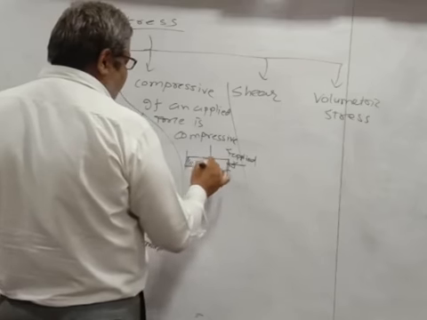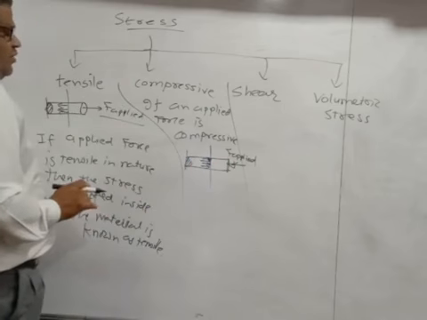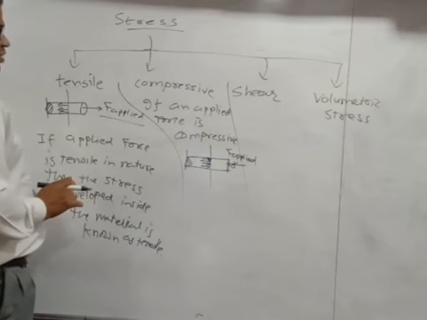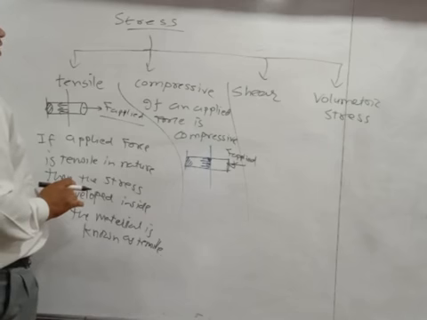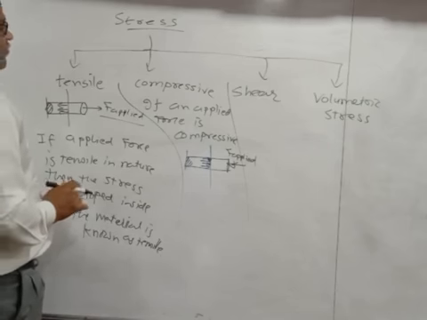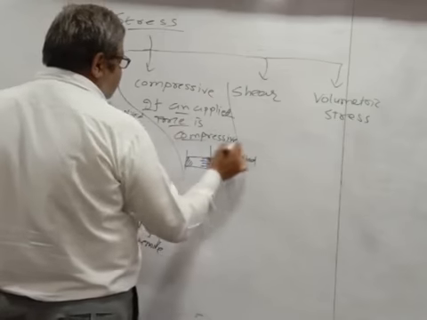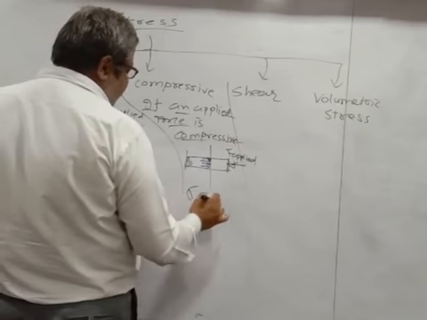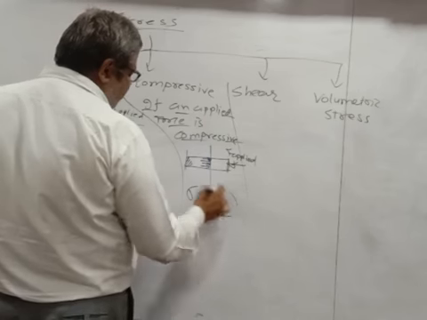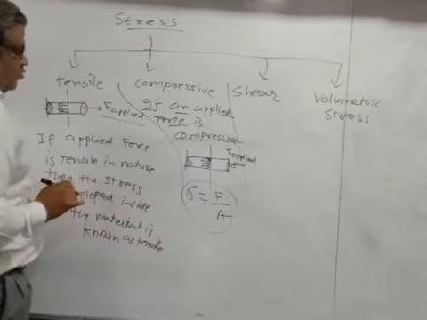The restoring force will be exactly in the opposite direction to that of the applied force. So if an applied force is compressive in nature, then the stress developed is compressive stress.